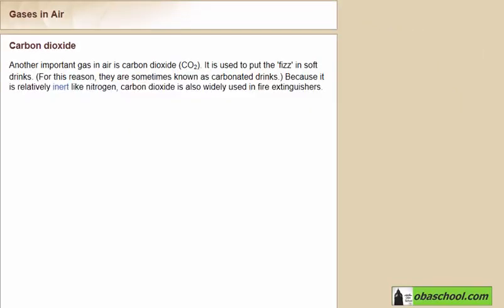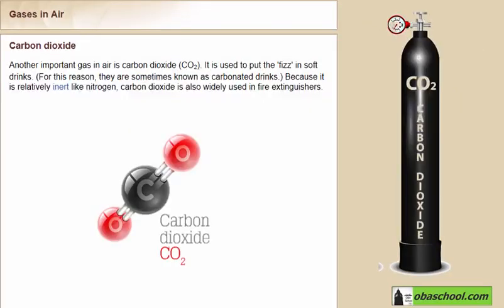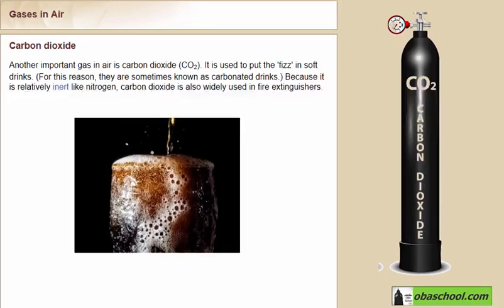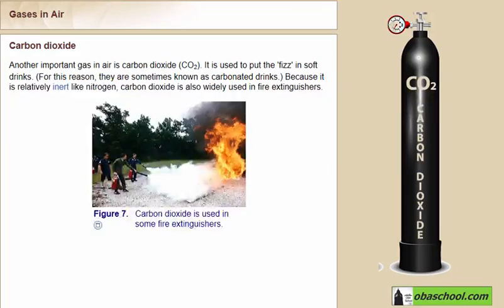Another important gas in air is carbon dioxide, CO2, which is used to put the fizz in soft drinks. So that's why they are sometimes known as carbonated drinks. Actually, because it's relatively inert like nitrogen, carbon dioxide is also widely used in fire extinguishers.